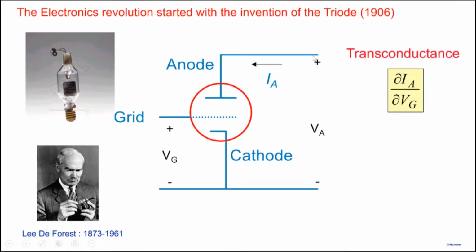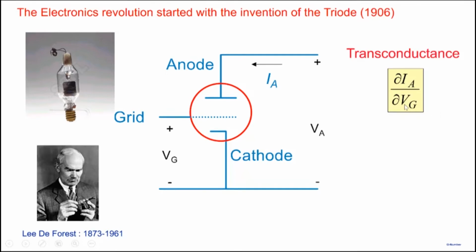Because the current flows through one pair of terminals, and the voltage is applied across a separate pair of terminals, we use the word trans. And of course, because it's the rate of change of current with voltage, we call it conductance. So the triode exhibited a property that we call transconductance, the change in current with respect to the grid voltage.